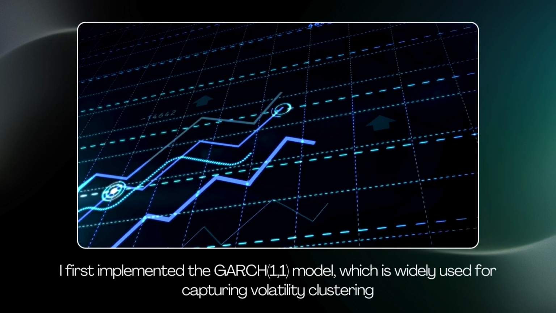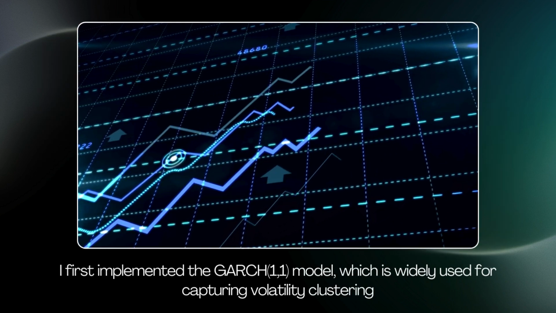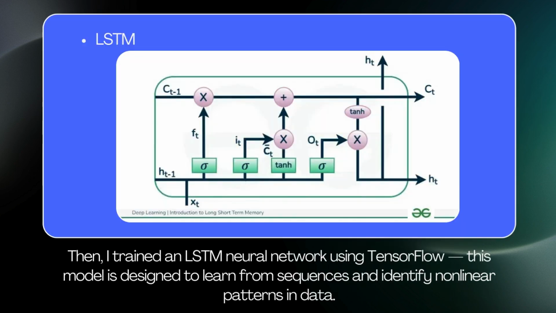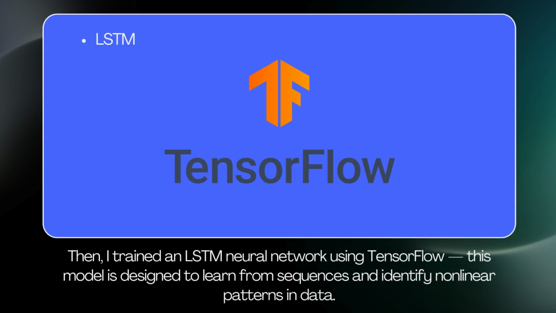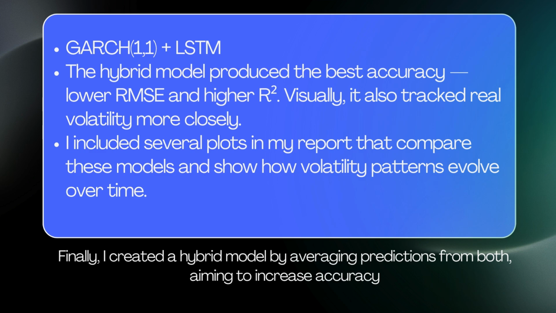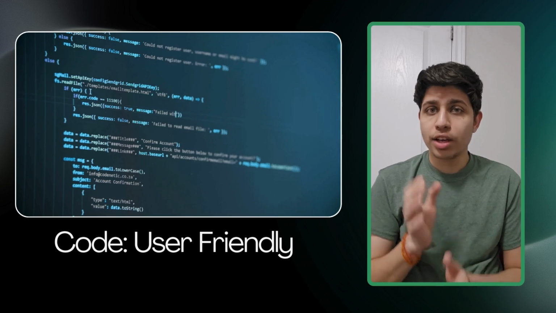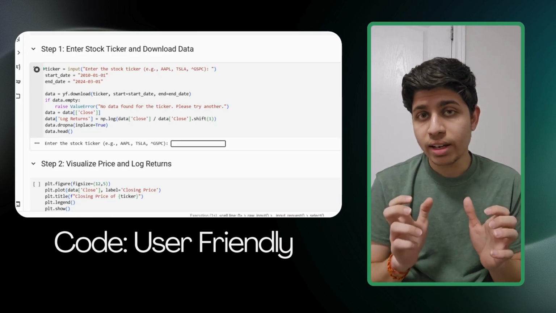I first implemented the GARCH(1,1) model, which is widely used for capturing volatility clustering. Then I trained an LSTM neural network using TensorFlow. Finally, I created a hybrid model by averaging predictions from both, aiming to increase the accuracy. The code is very user friendly. You just have to input the ticker of the stock.